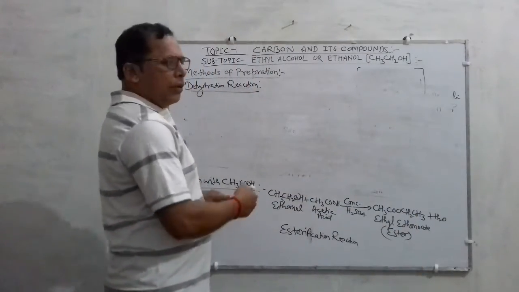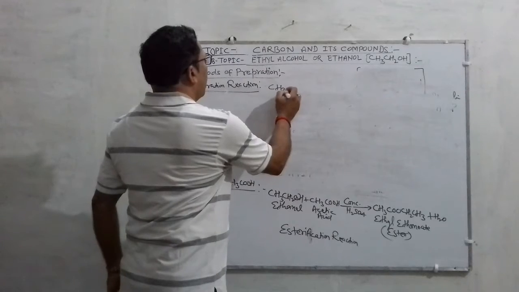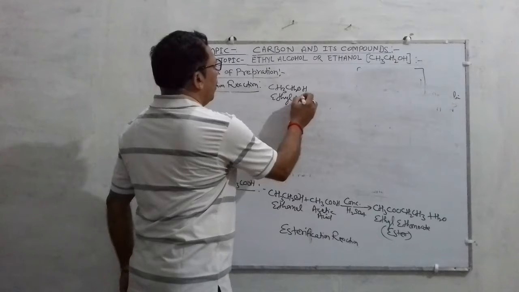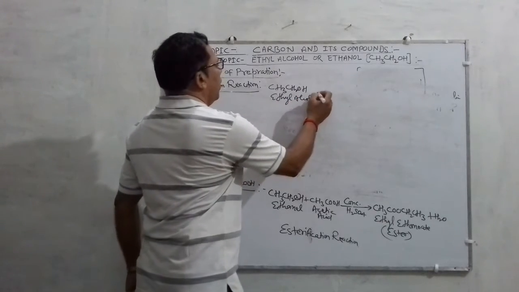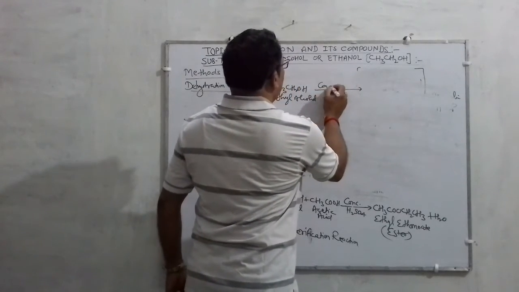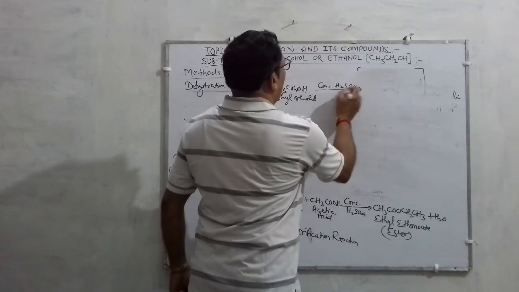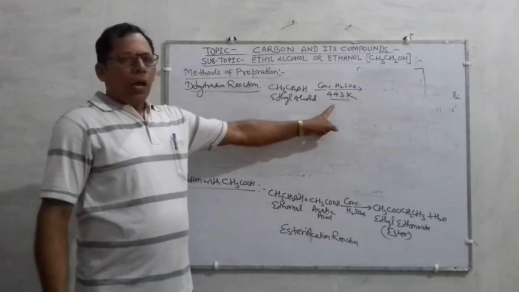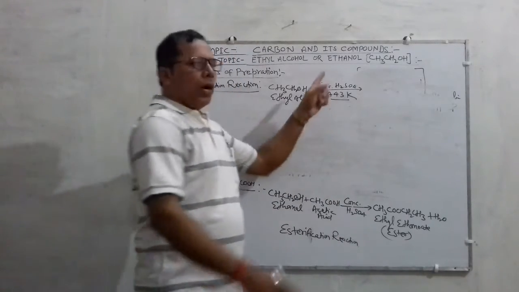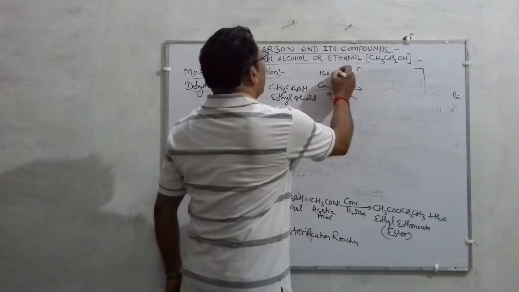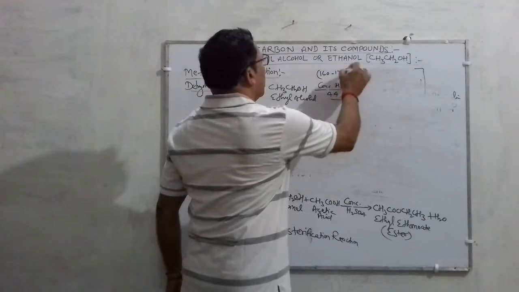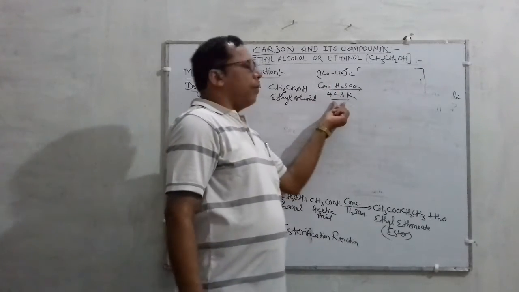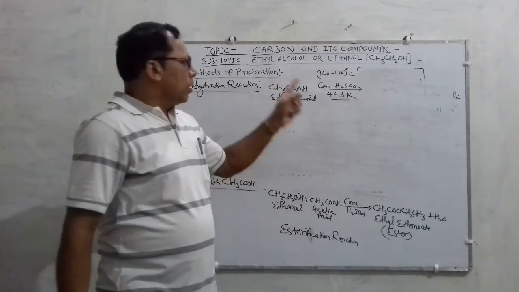So when ethyl alcohol, or ethanol, is treated with concentrated sulfuric acid at 443 Kelvin, which in degrees centigrade is 160 to 170, and heated, then what happens?